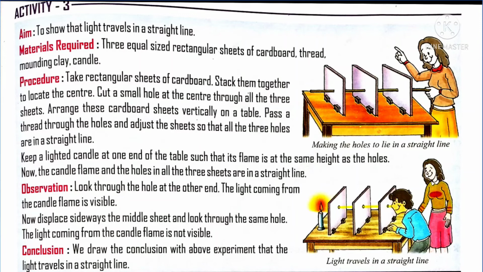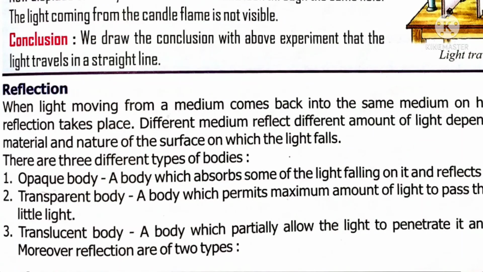Light moving from a medium and coming back to the same medium after hitting a wall or a surface is called reflection. During daytime we can see the light rays of the sun because the rays directly hit the surface of the soil, the earth's surface. After hitting, it reflects back to the atmosphere. So it is coming back to the same medium, that is, air, the atmosphere. Such a thing is called reflection.